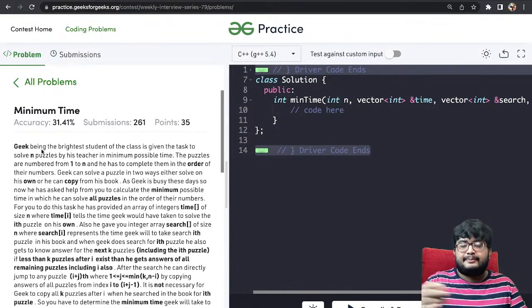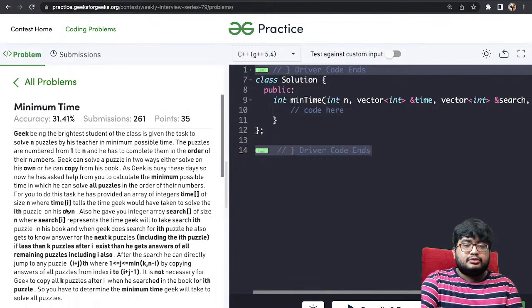So he has to solve the puzzles in the order 1 to n only. Geek can solve a puzzle in two ways, either solve on his own or he can copy from the book. As Geek is busy these days, he has asked for your help to compute the minimum time needed to solve all the puzzles, right?